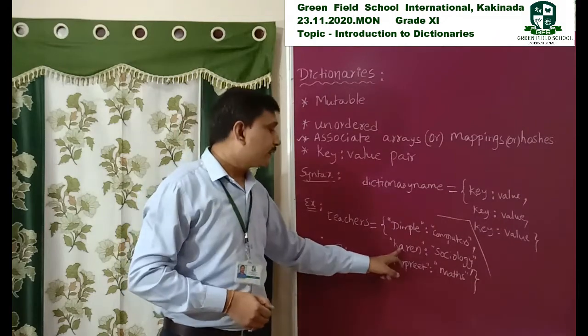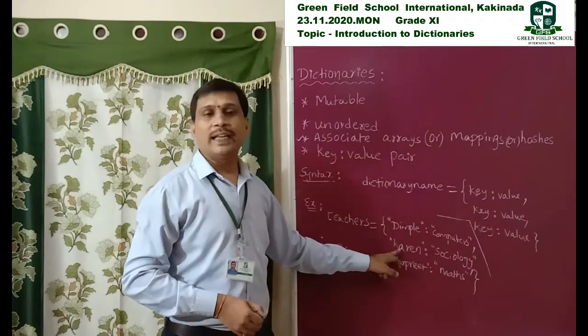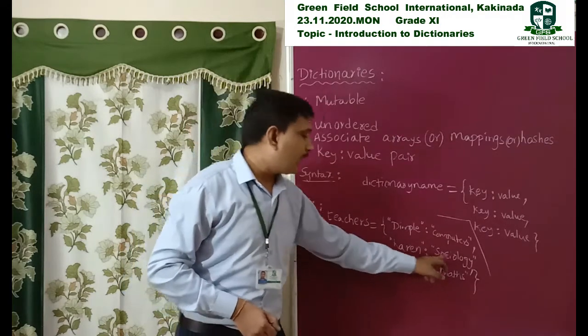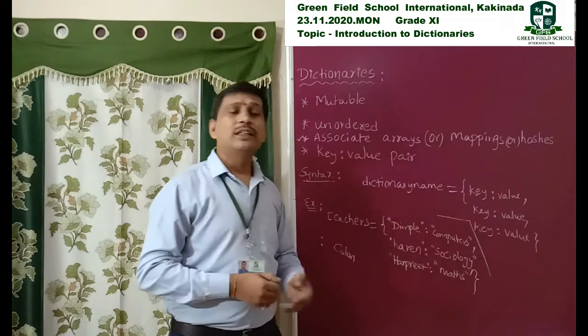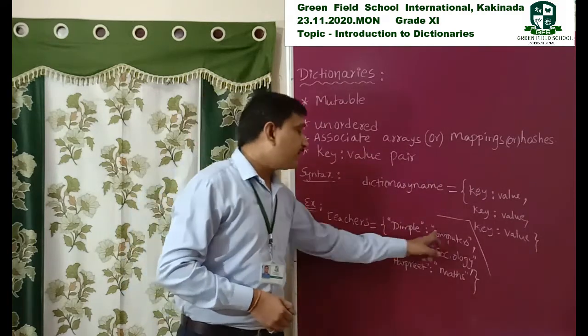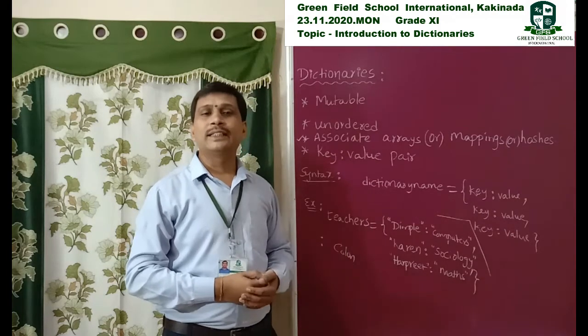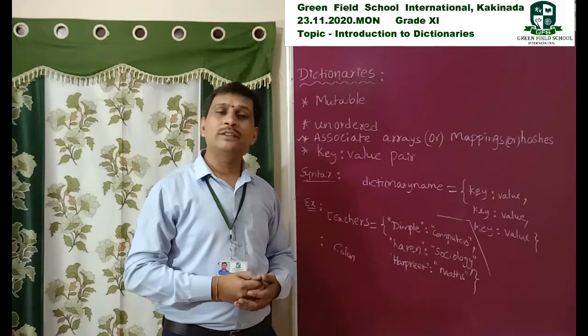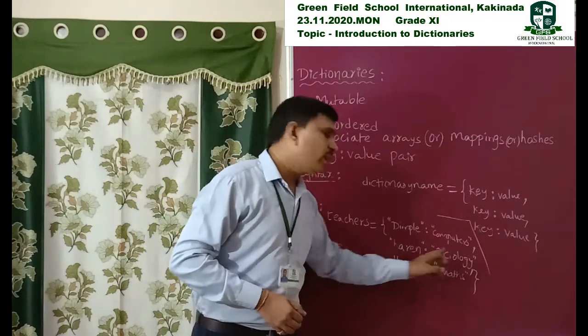Then a comma. The second teacher's name is Karen. She taught sociology. All these names are strings, and strings are always placed in double quotes, so I specify double quotes here.